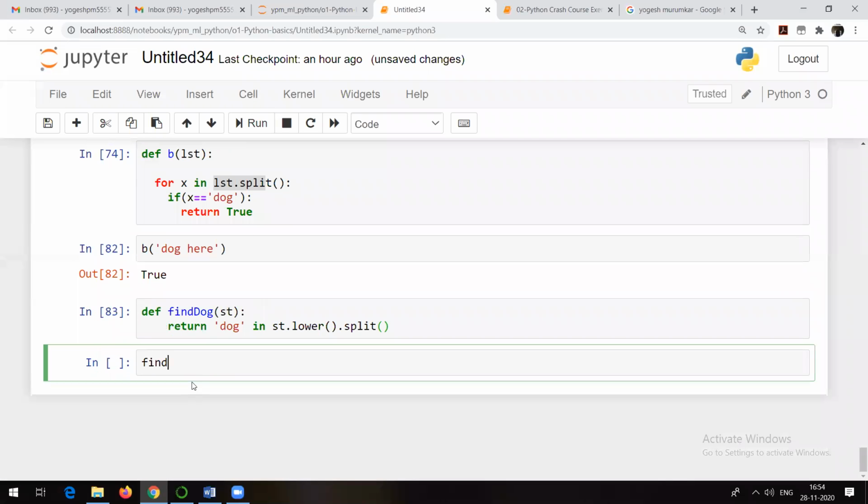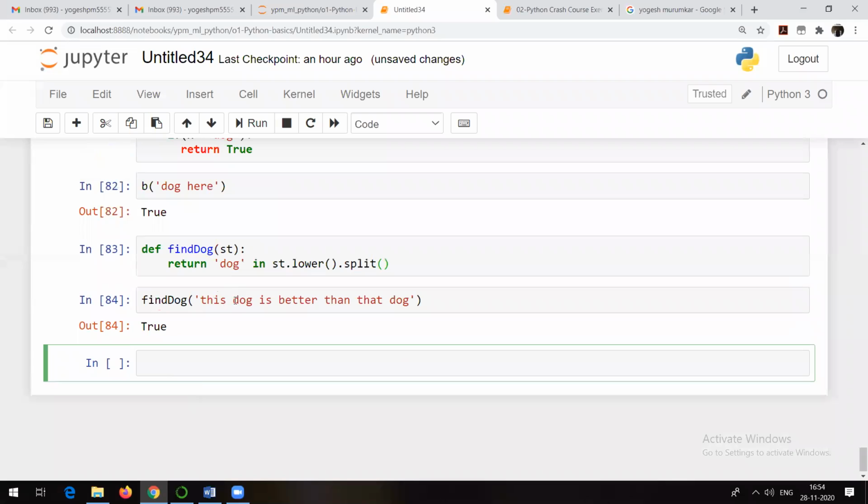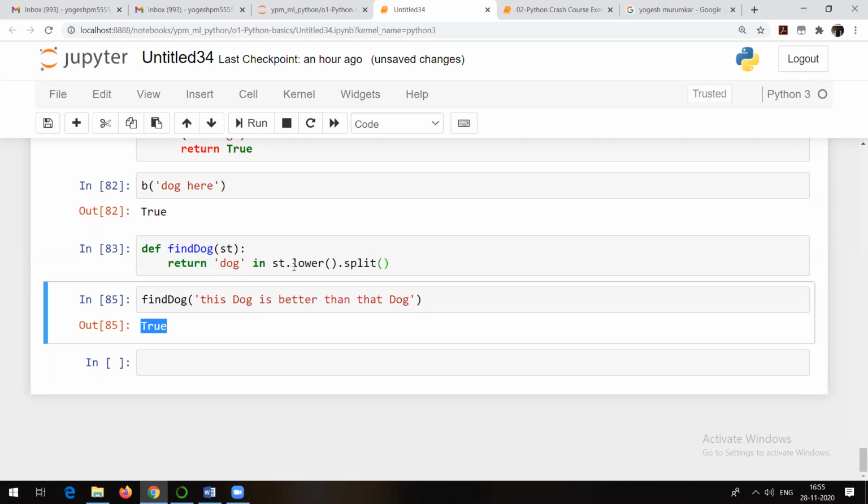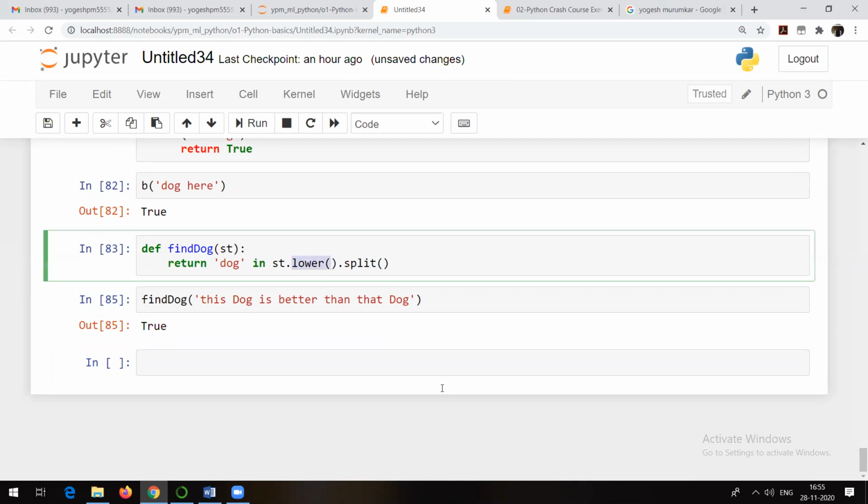Now if I try to run find_dog, suppose I write something like this: this dog is better than dog. Now it should give true. Even if I write dog like this, and here also dog like this, it should give me true. Now see, it is giving me the answer because I have taken care that it is converted into lowercase. I hope everyone is able to understand.